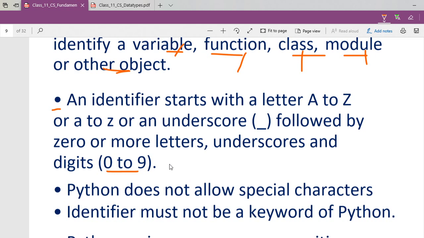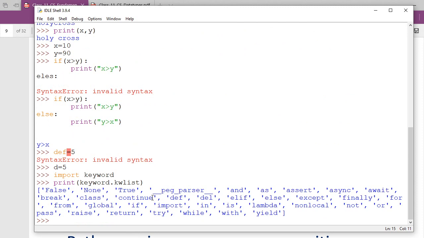Just a minute. Your variable name or identifier name should start with a character, right? And after the character you can have letters and numbers also, and underscores can also be there. So can I write a variable name here? Suppose I am going to write here a variable name. You see, I am writing here data underscore 1. Is it correct? Data underscore 1.